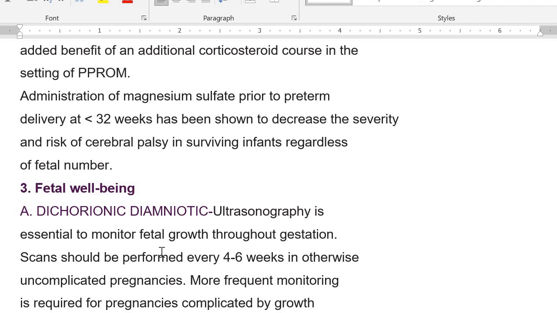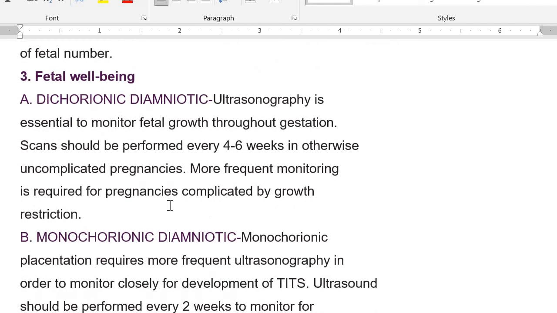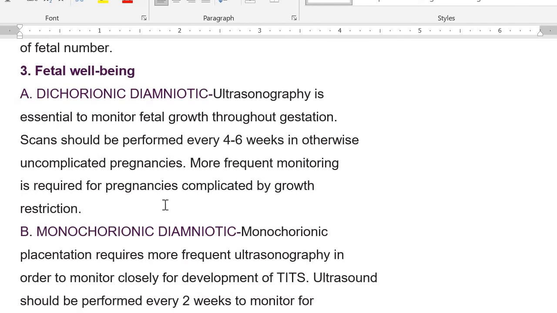You will give it in the same manner as you give magnesium sulfate in the treatment of PET. You need to give a 4-gram loading dose over a period of 10 minutes, followed by 1 to 2 grams per hour for 24 hours. Same complications, same precautions to measure the magnesium sulfate level. The next part is how do we assess fetal well-being?